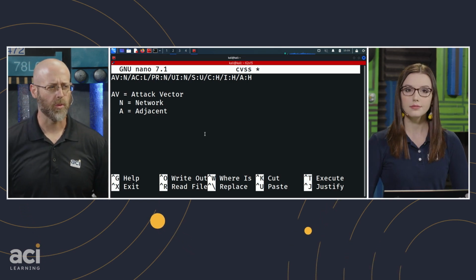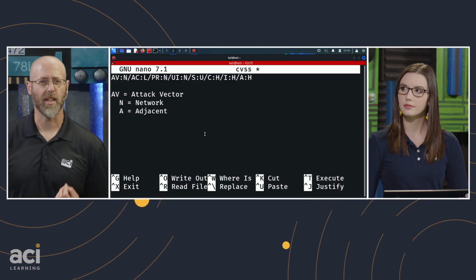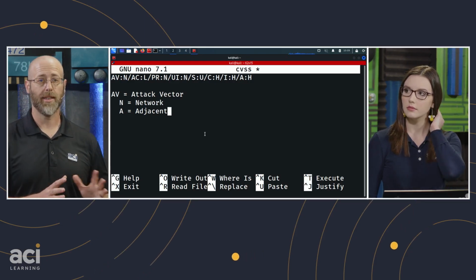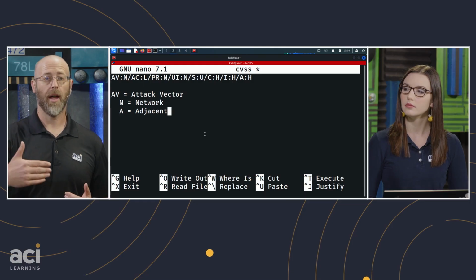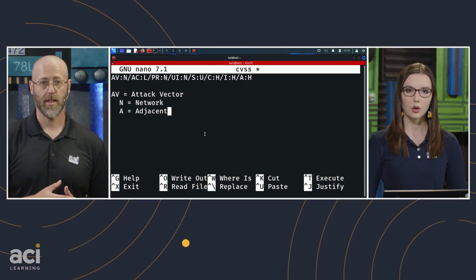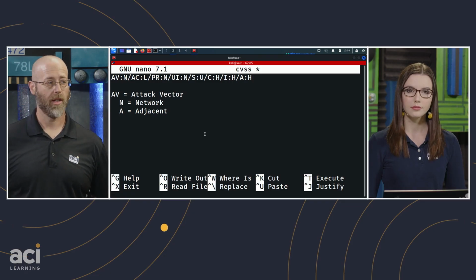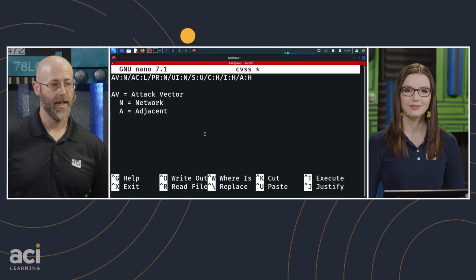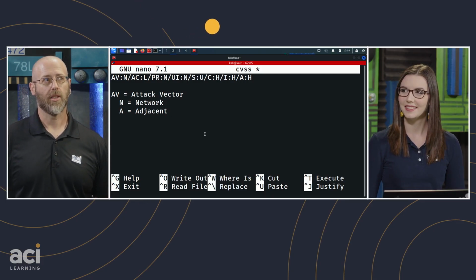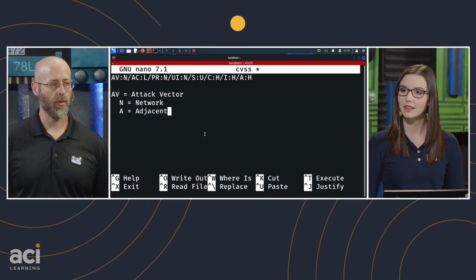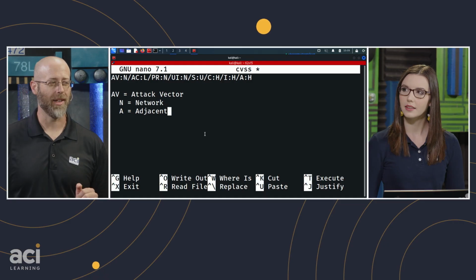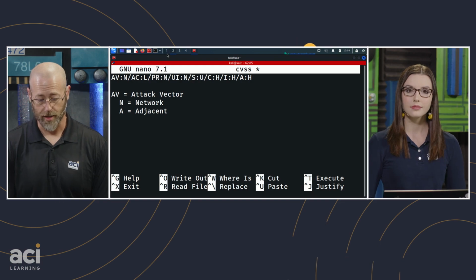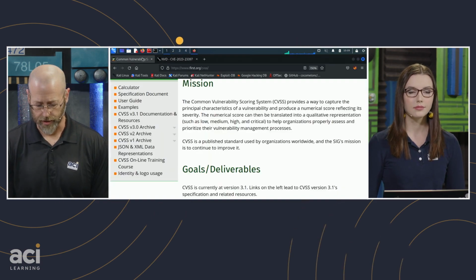It's a weird one. This is one of those things that's kind of a weird difference, and they wanted to clarify that a little bit more. Ultimately, a network attack vector means it comes from the network outside in, and it is over the network in which this attack is performed or the vulnerability is vulnerable. Adjacent means it could be a part of your local network. It's a little muddy, I've got to be honest with you. They try to clarify it a little bit, and ultimately you can read the documentation on this. Let's go here.